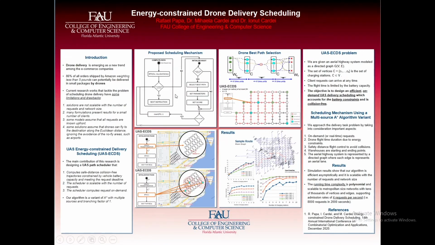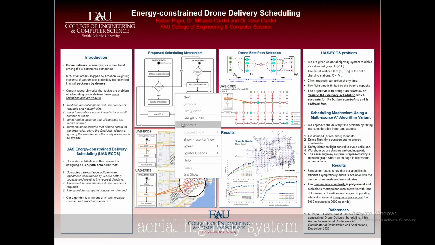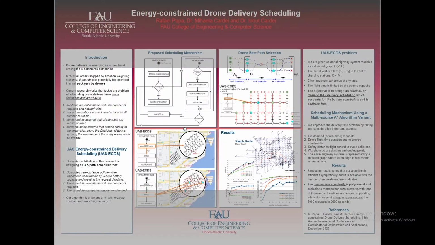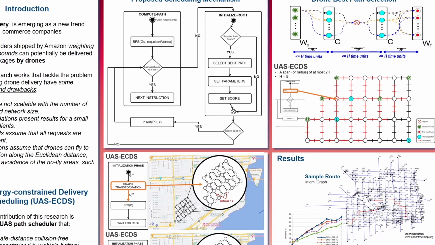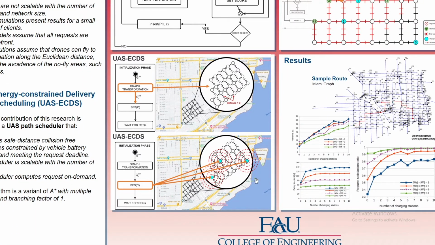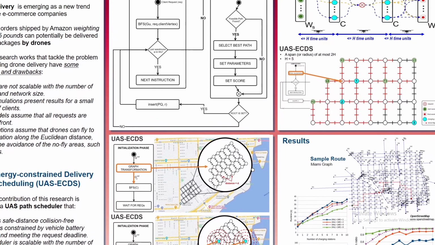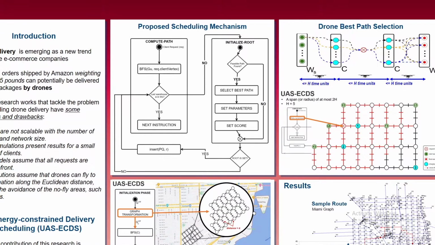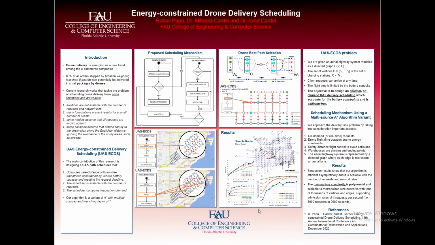The drones use an aerial system that is represented by a directed graph where each edge represents an aerial lane. There are also charging stations along the path, and the drones can use them to recharge the battery and increase their flight range at most twice. In our problem, we consider that client requests can arrive at any time. The flight time is limited by the battery capacity.